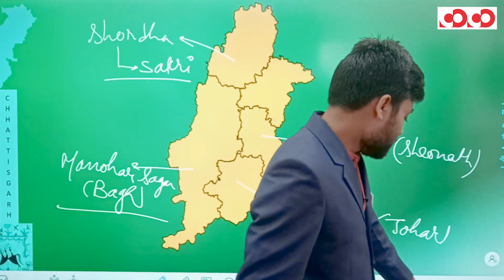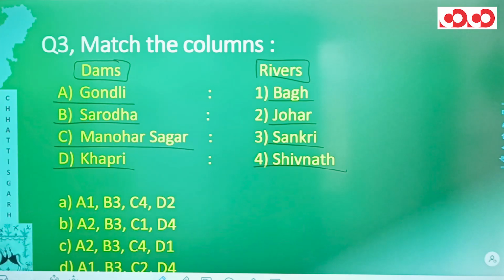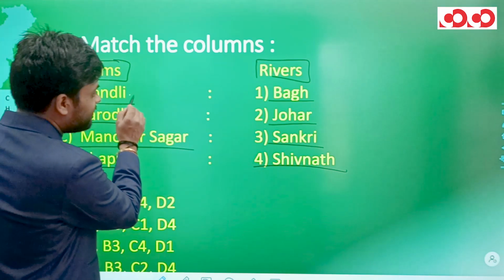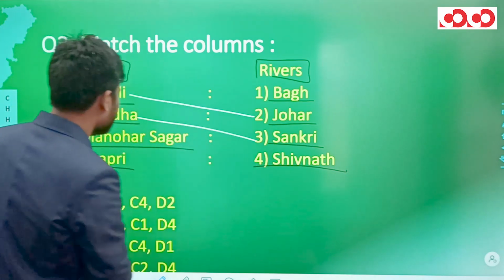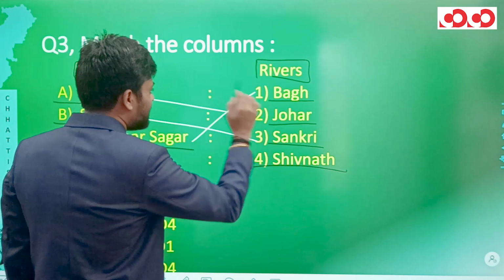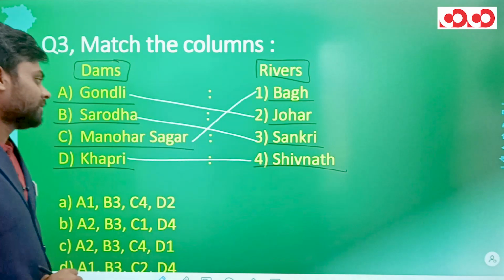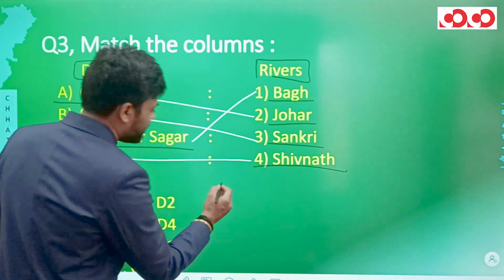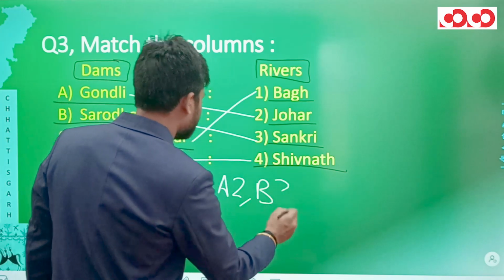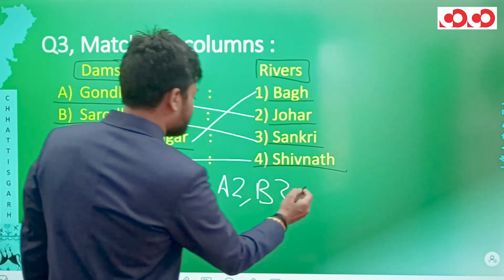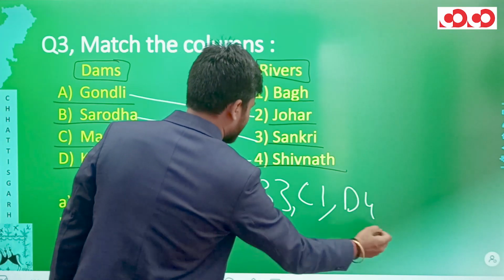Coming back to the question, if we form the pairs, we can match Gondli with Johar, we can match Sarodha with Sakri, Manohar Sagar can be matched with Bagh, and Khapri can be matched with Shivnath. So the pairs that we generate are A2, then we have B3, then we have C1, and finally we have D4.